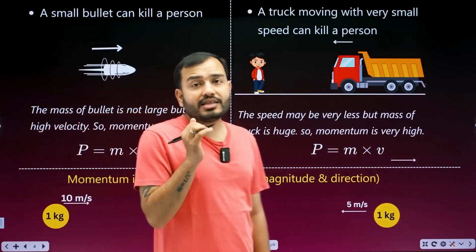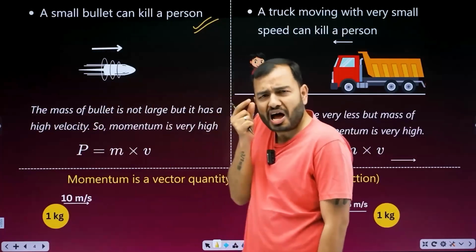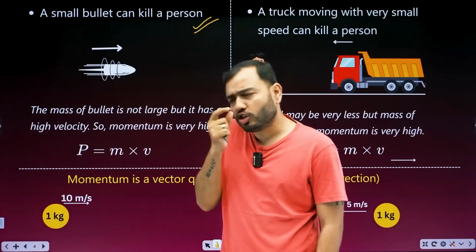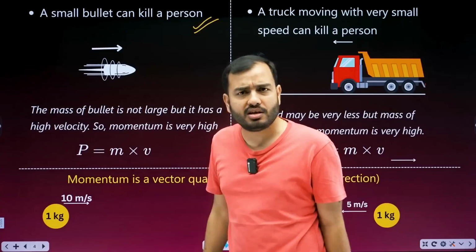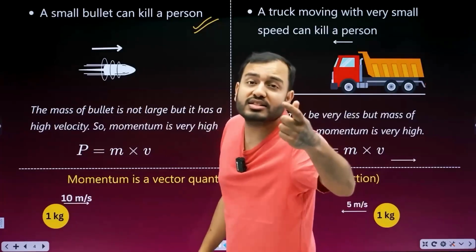Now imagine in the exam you get a reasoning question. How can a small bullet kill a person? A tiny bullet, and no one speaks after it. Why? It's so small, how can it kill someone? Everyone knows it moves very fast, sir. It's small but travels at high speed.